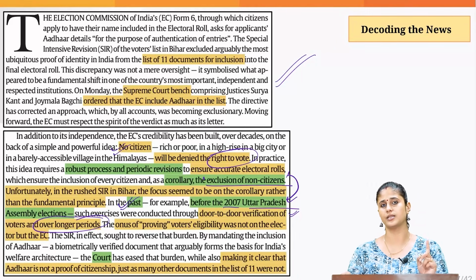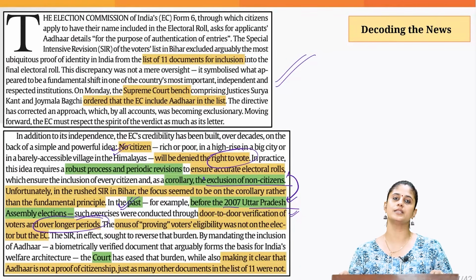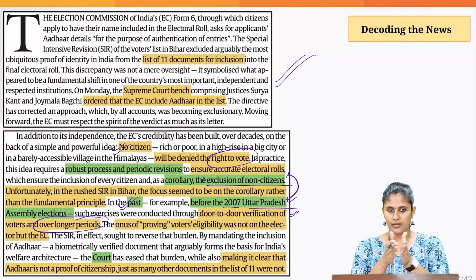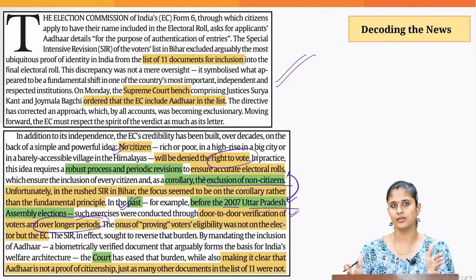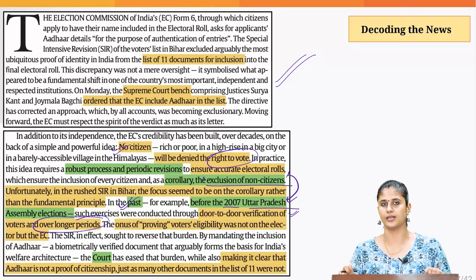And that is one of the major concerns which was raised by different political parties also, that a special intensive revision that the ECI started in the state of Bihar was started with a very short time gap, when the revision started and the time when the elections would be conducted for the state of Bihar.